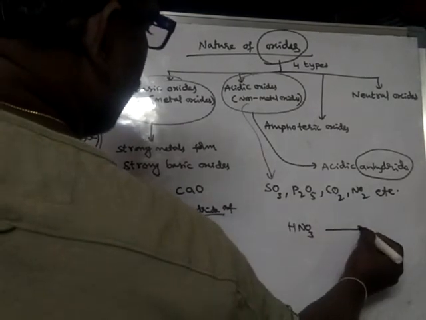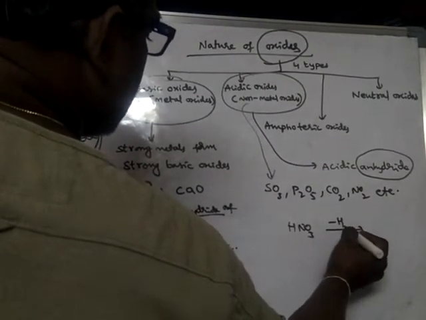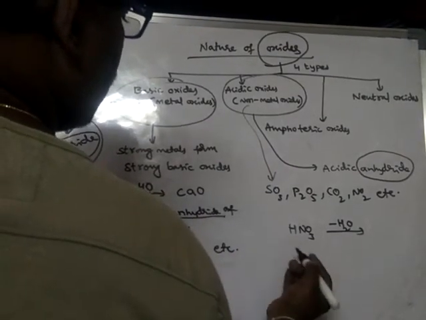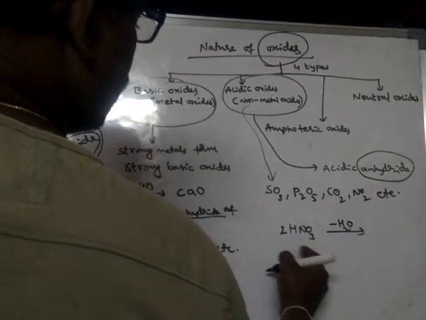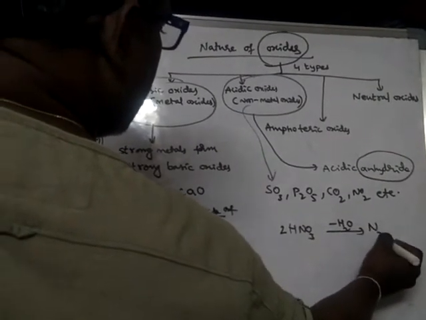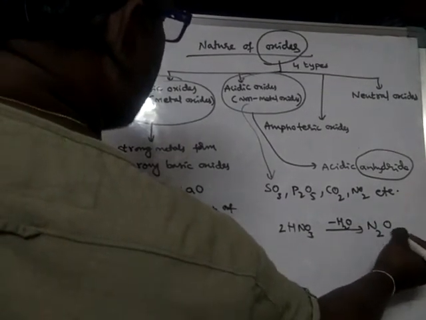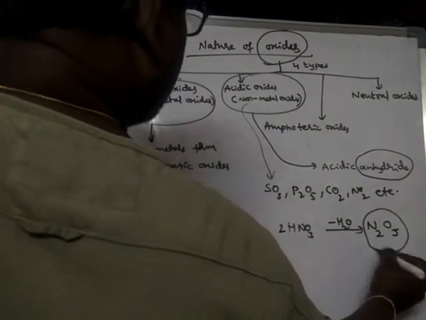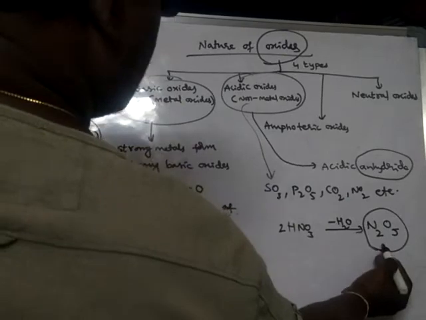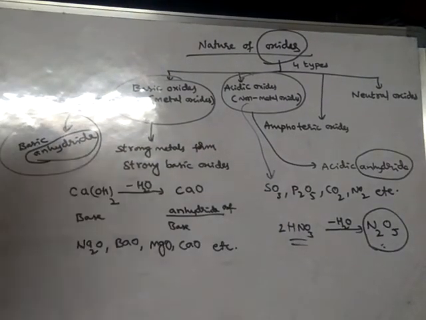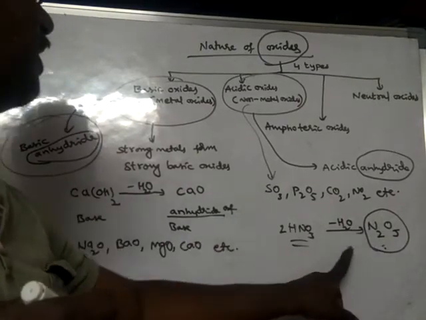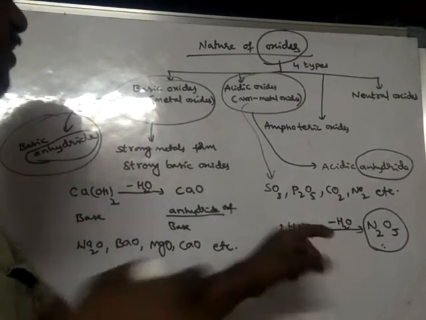If you remove water, H2O, from this, it forms N2O5. Sorry, N2O5 is an acidic anhydride of nitric acid.